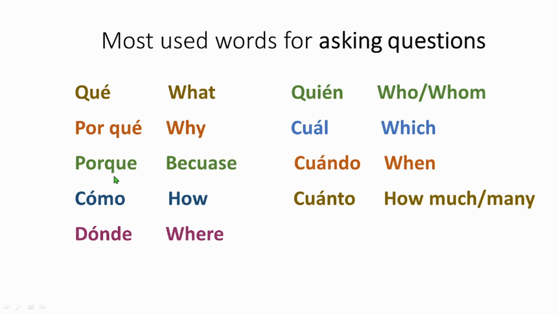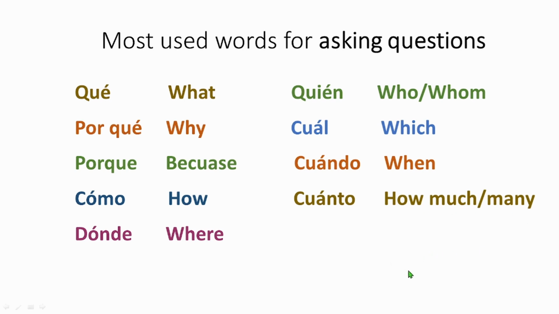And another is porque again. Now this porque, because. Okay. This is like ¿por qué? It's all about the way you tone it, the way you speak it, okay? ¿Por qué? Then it's why. Porque, it's because. ¿Cómo? It's how. ¿Dónde? Where? ¿Quién? Who or whom? ¿Cuál? Cuál is which. ¿Cuándo? When? ¿Cuánto? Cuánto is how much or how many.